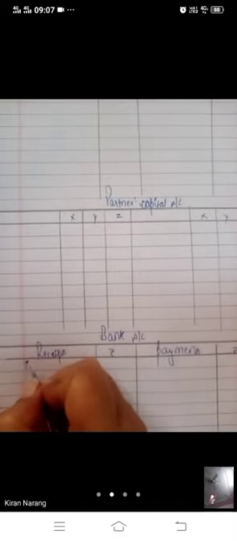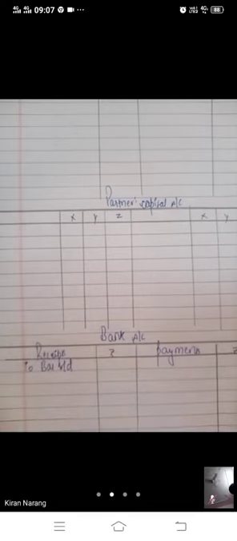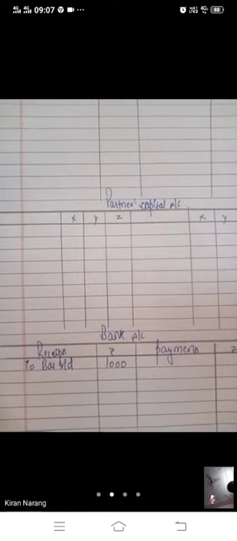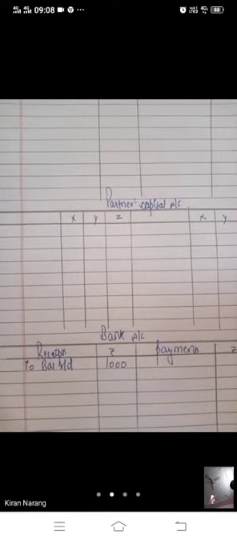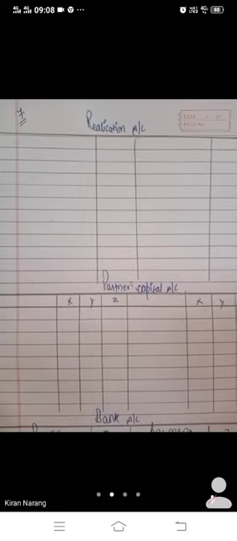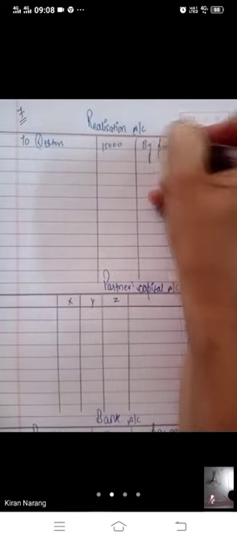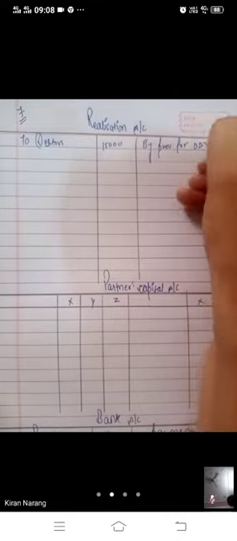First is given bank balance. Bank balance we have to note it here in bank account. It is the balance brought down, the opening balance of bank account. Balance brought down 1000 we were having in bank. Then debtors are given to you. All assets will be transferred here. Debtors 15,000. Their provision will be written on the opposite side. Provision for doubtful debt rupees 1000.